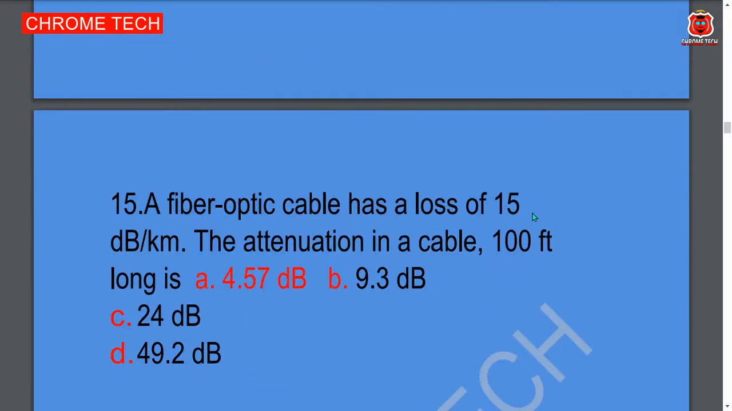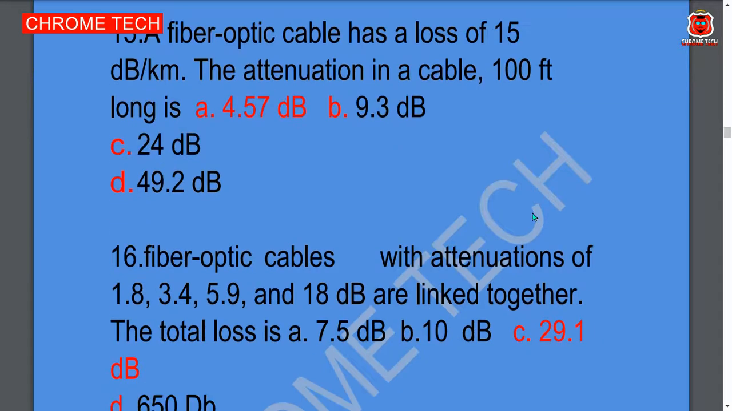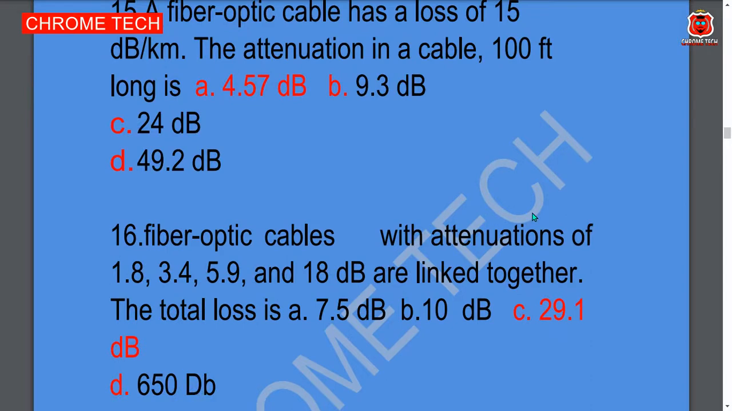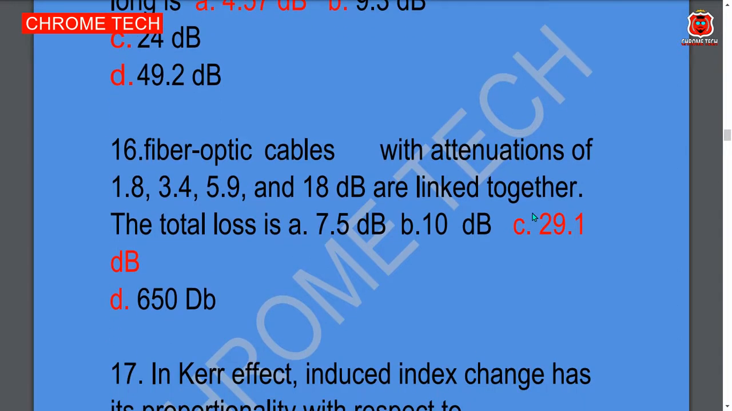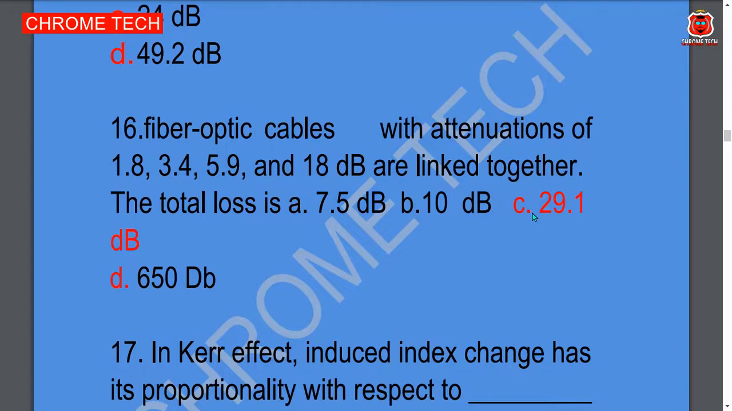15th question. A fiber optic cable has a loss of 15 decibel per kilometer. The attenuation in a cable 100 feet long is dash. 4.57 decibel is the correct answer. Option A is the correct answer. Fiber optic cables with attenuation of 1.8, 3.4, 5.9 and 18 decibel are linked together. The total loss is dash. Option C, 29.1 decibel, is the correct answer.